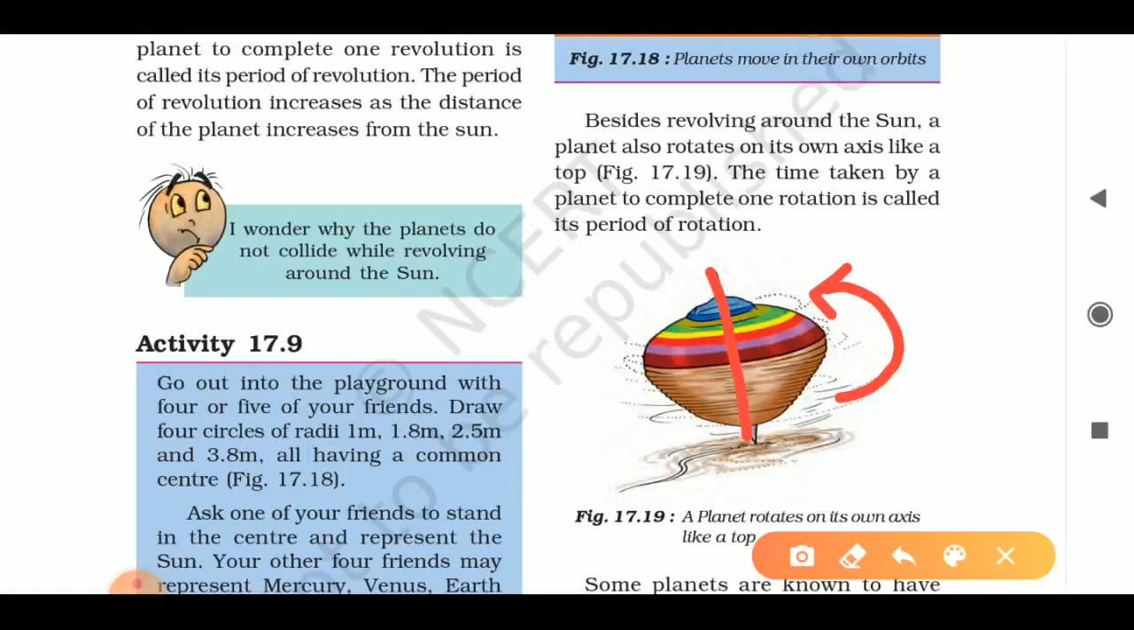So there are two motions of the planet. One is spinning on its own axis, and second is revolving around the Sun on its own orbit. So there are two motions of the planet.